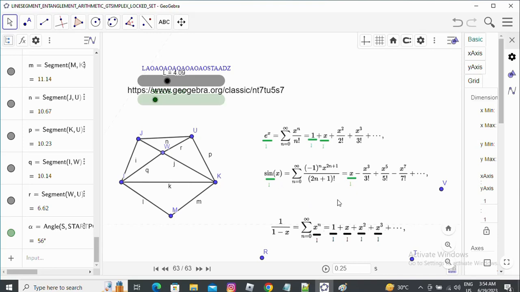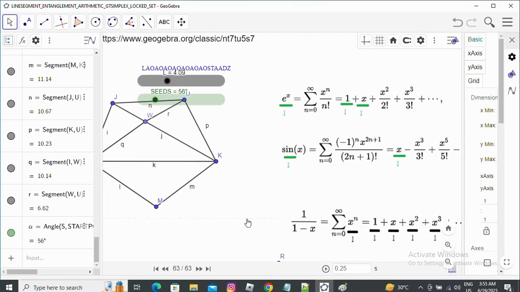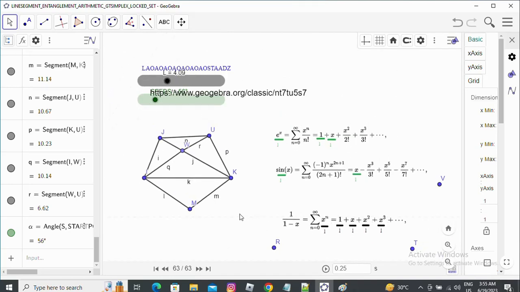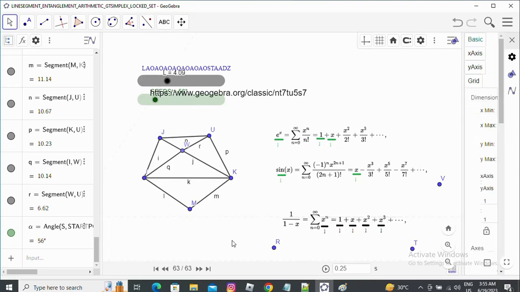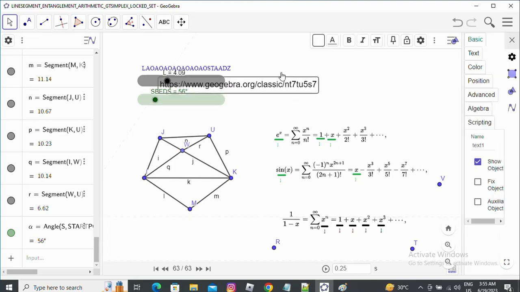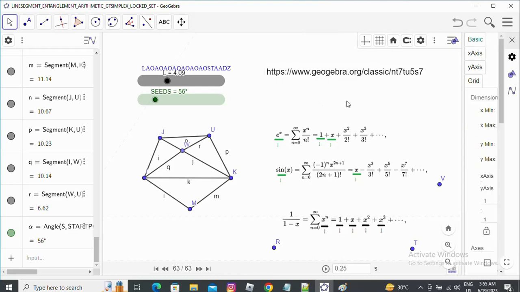So in this video, we should tell you that points are the minimal form of Gtsimplex. A line segment is also one of the parts of Gtsimplex. The part-of relationship is a very important kind of relationship in logical analysis and logical understanding. Any triangle is the simplest form of structural and functional form. The simplest structural and functional form of Gtsimplex is a triangle.